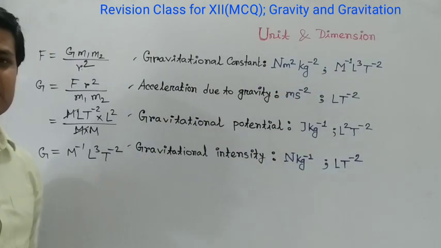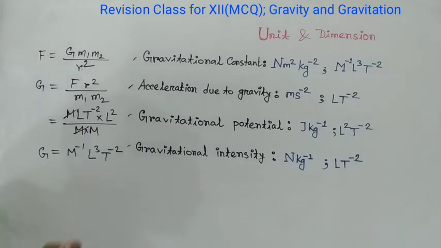You can see here M inverse L cube T inverse 2.